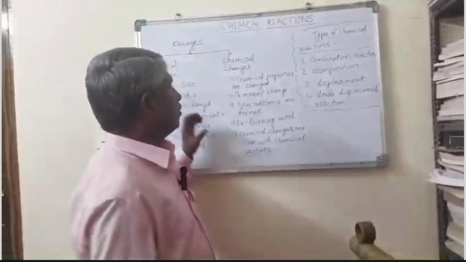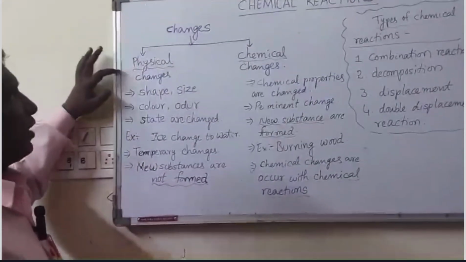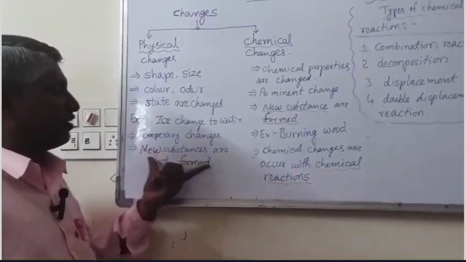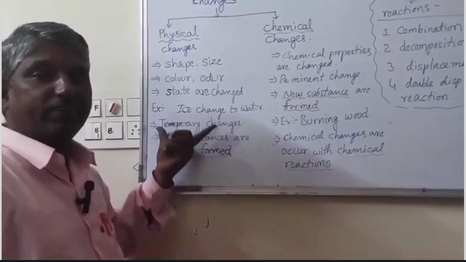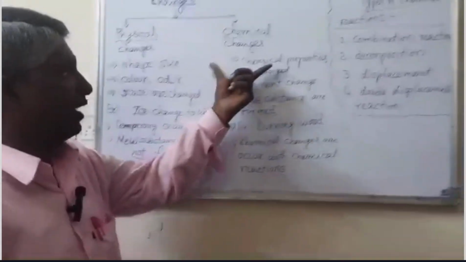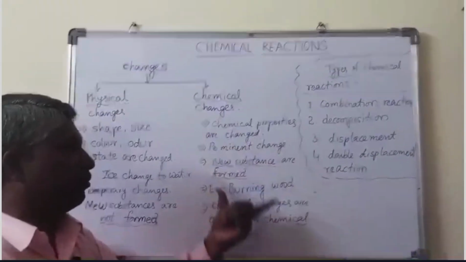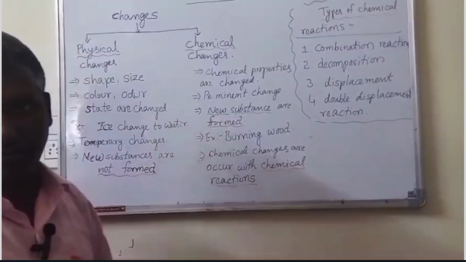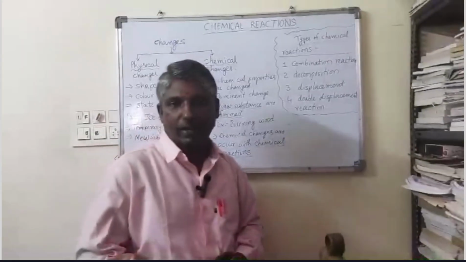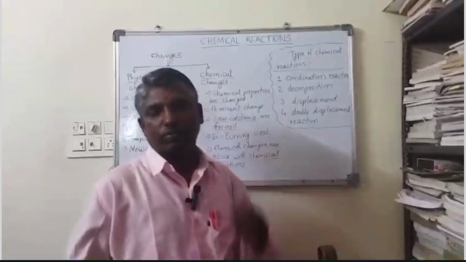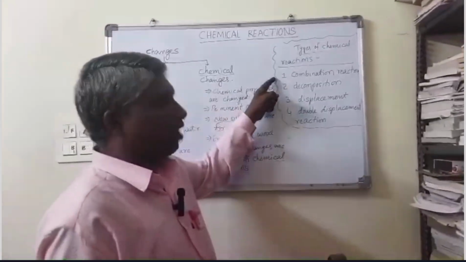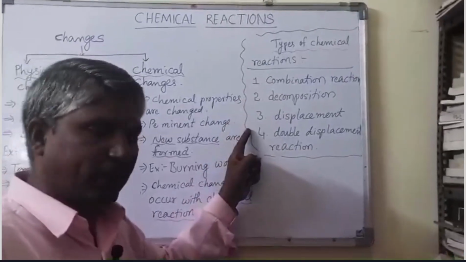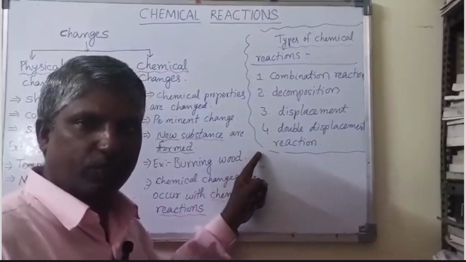Look at the board side. Changes are two types, physical change and chemical change. In physical change, we can observe that no new substance is formed. It is a temporary change. Chemical change forms a new substance. It occurs based on chemical reactions. There are four types of chemical reactions: chemical combination reaction, decomposition reaction, displacement reaction, double displacement reaction.